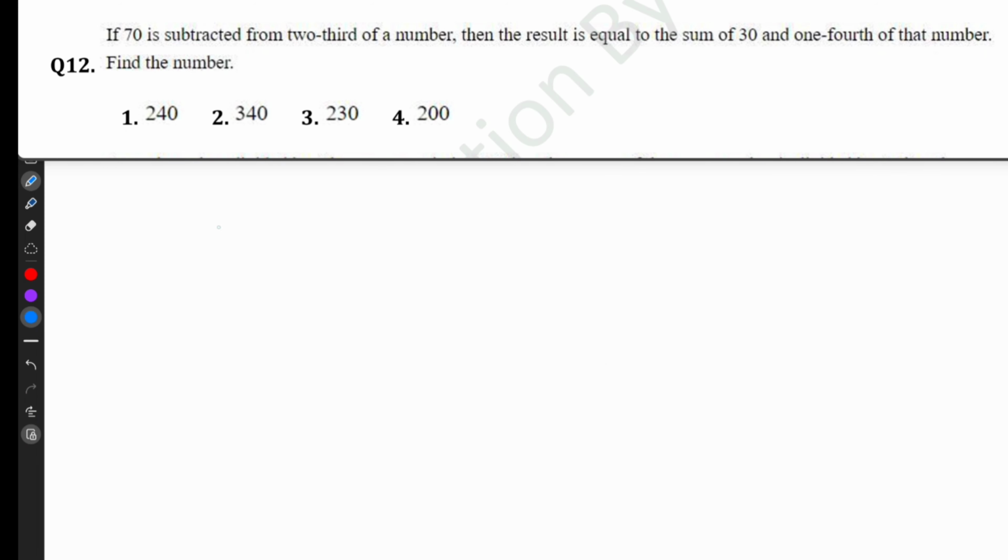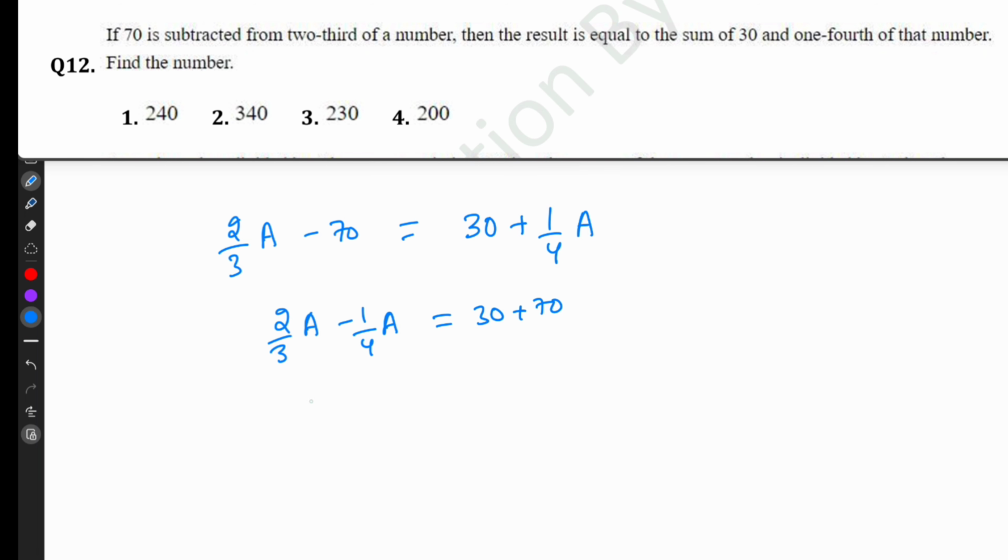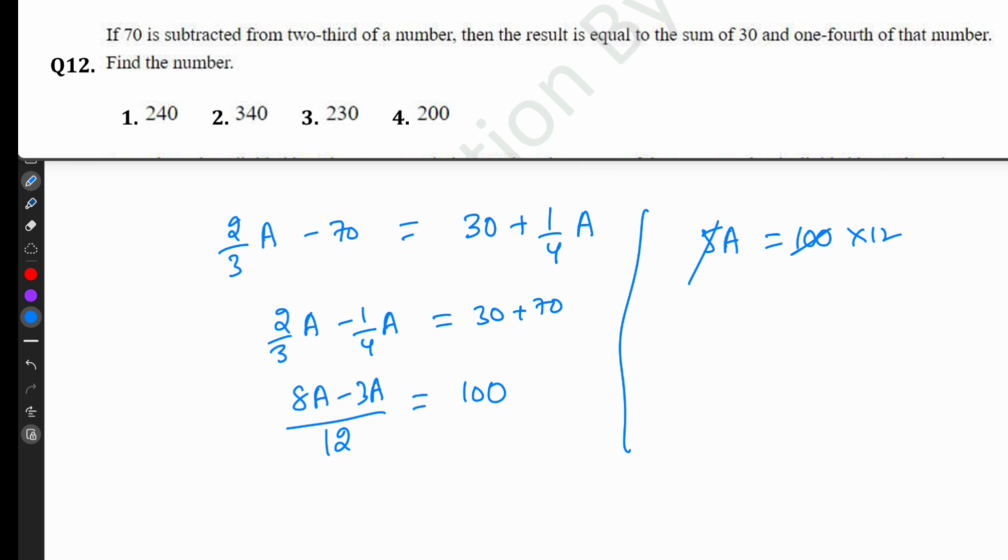70 is subtracted from 2/3 of a number. I am assuming the number as A. So 2/3 A minus 70. Then the result is equal to the sum of 30 and 1/4 of that number. 2 by 3 A minus 1 by 4 A is equal to 30 plus 70. Cross multiplication. 8A minus 3A divided by 12 equal to 100. So this is 5A equal to 100 into 12. 20 times A equal to 20 into 12.